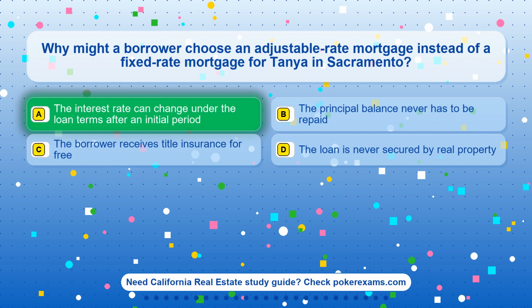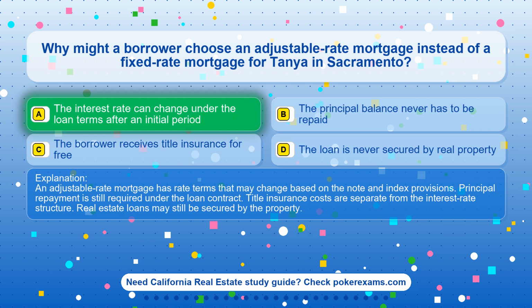The correct answer is option A. The interest rate can change under the loan terms after an initial period. An adjustable-rate mortgage has rate terms that may change based on the note and index provisions. Principal repayment is still required under the loan contract. Title insurance costs are separate from the interest-rate structure. Real estate loans may still be secured by the property.